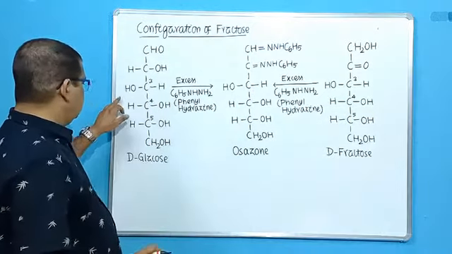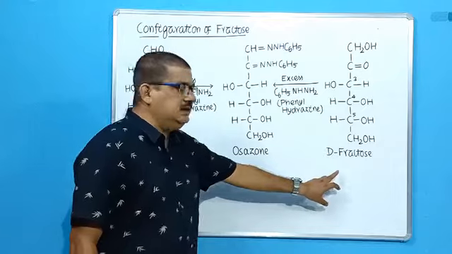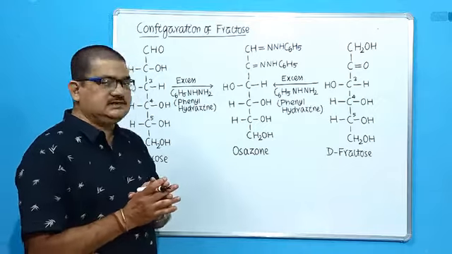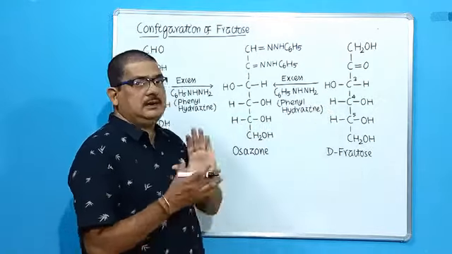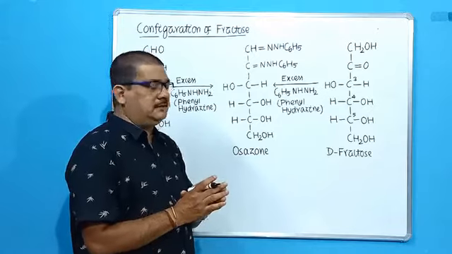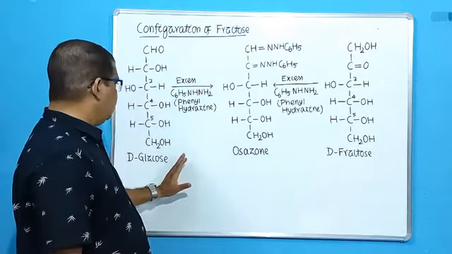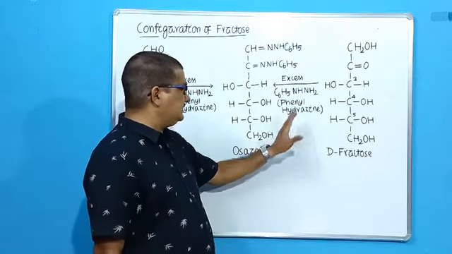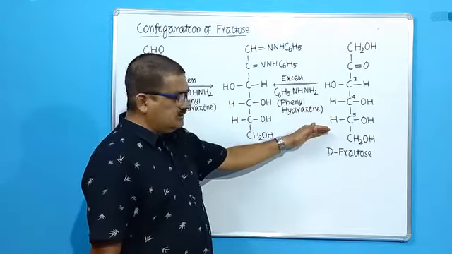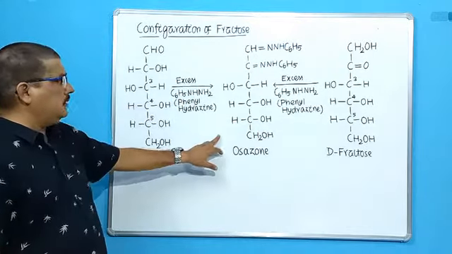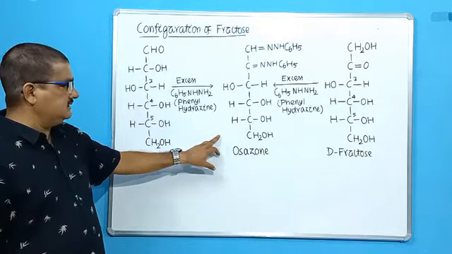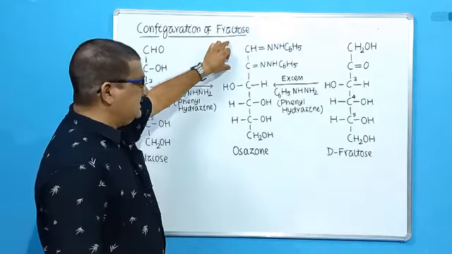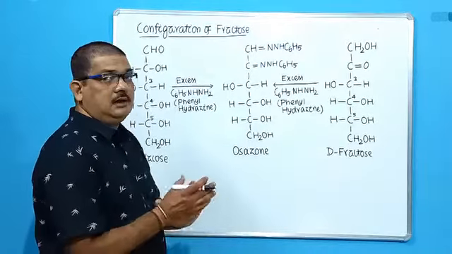So if you compare the structures, both D-glucose and D-fructose have similar structure of chiral centers at carbons 3, 4 and 5, which is confirmed by the formation of osazone. When D-glucose and D-fructose are reacted with excess phenylhydrazine, both form osazone. Here only the top 2 carbons undergo change, but these 3 remain unaltered.